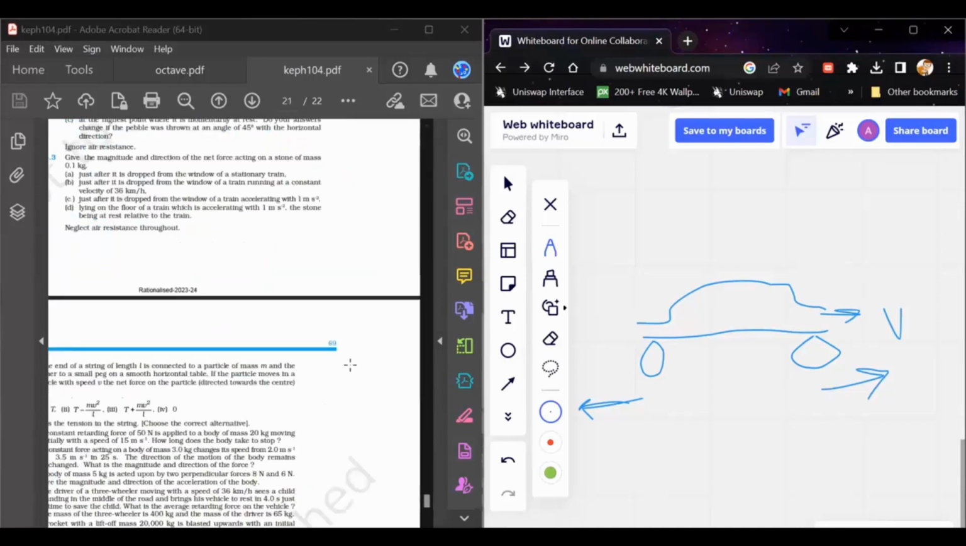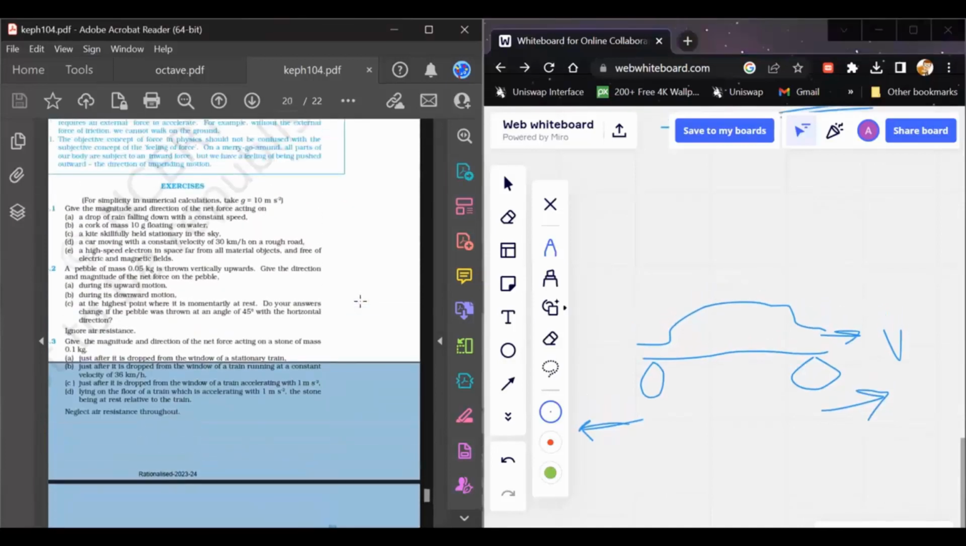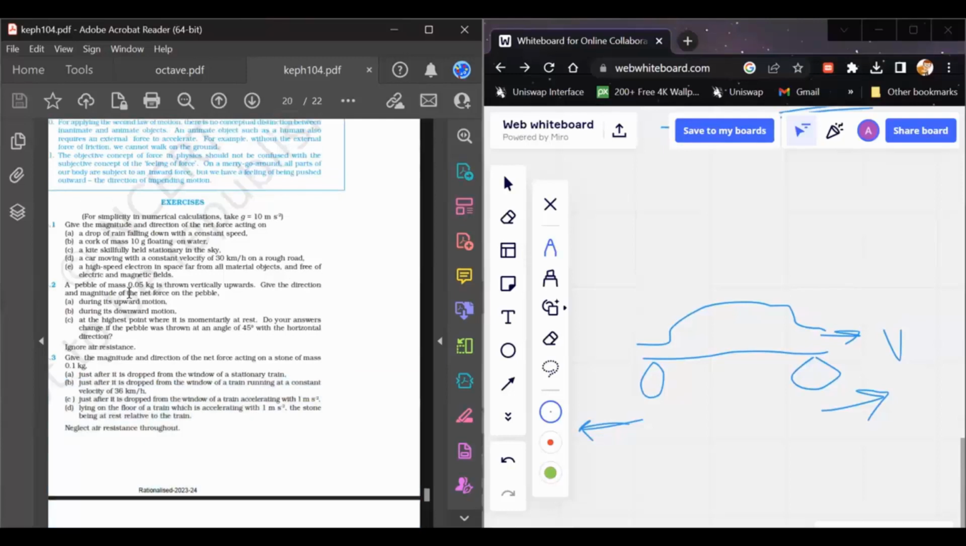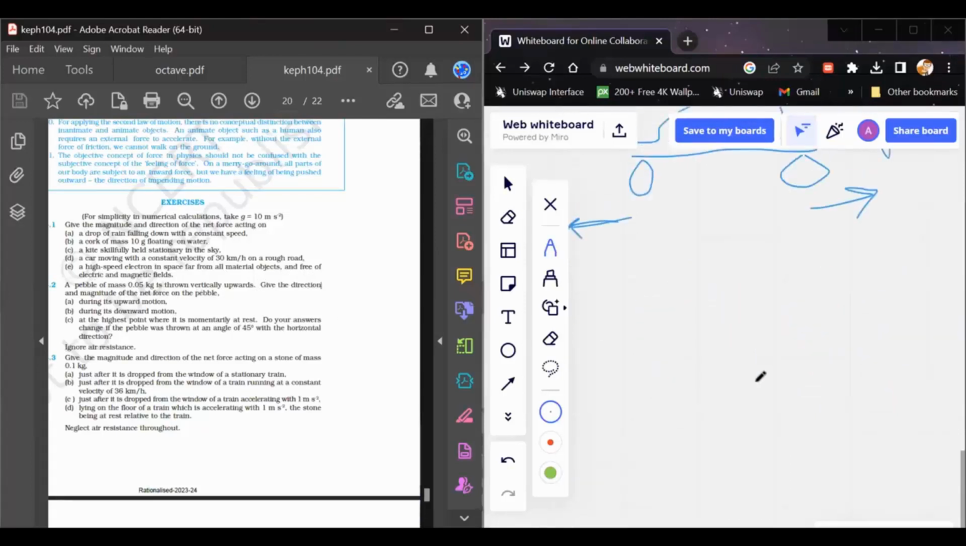And the last part is a high-speed electron that stays far from all material objects and is free of electric and magnetic fields. Since it is given that the electron is free from electric and magnetic fields, why is it stated that it is free from them?